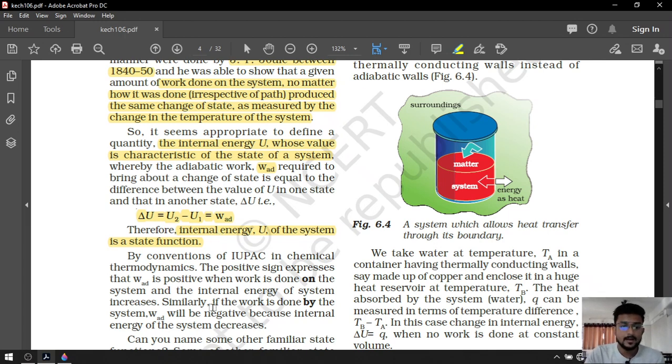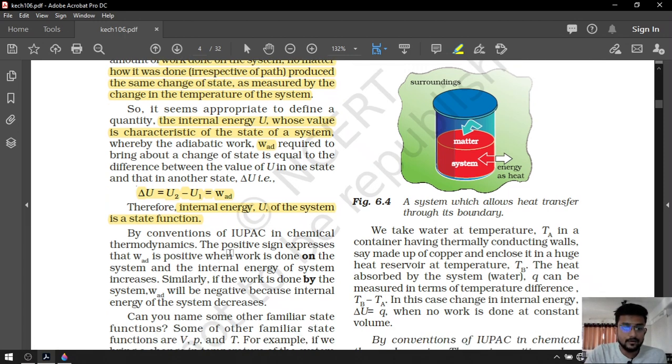By convention of the International Union of Pure and Applied Chemistry in chemical thermodynamics, work is positive when work is done on the system and the internal energy of the system increases. Similarly, if work is done by the system, W will be negative and internal energy decreases.